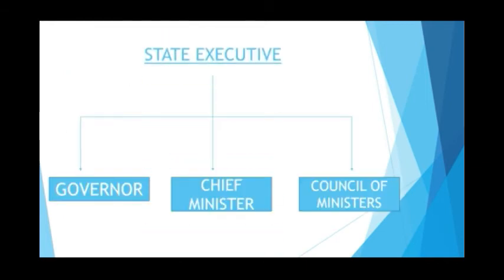Let us talk about the second organ of the government, state executive. State executive consists of the governor, chief minister and his council of ministers. Governor is the official head of state executive. And chief minister is the real head. Chief minister is helped by his council of ministers.